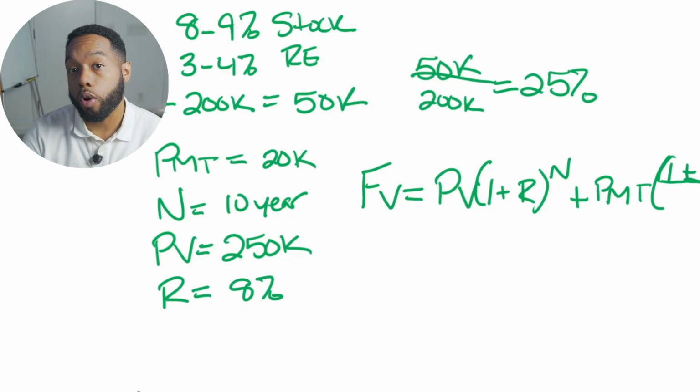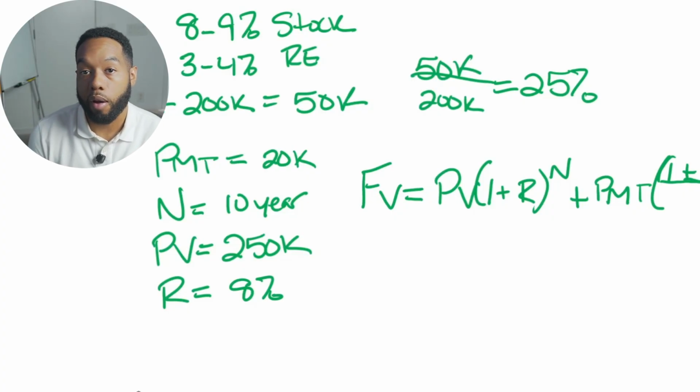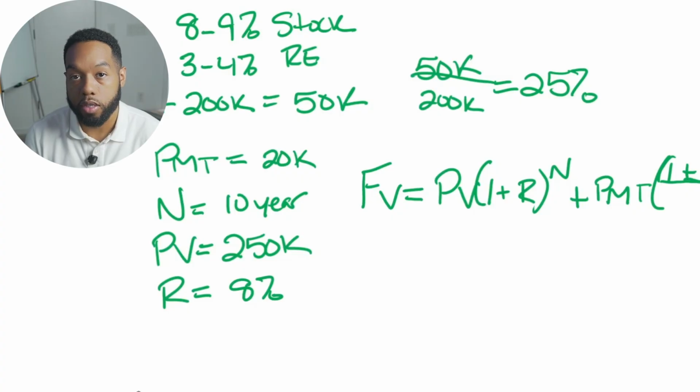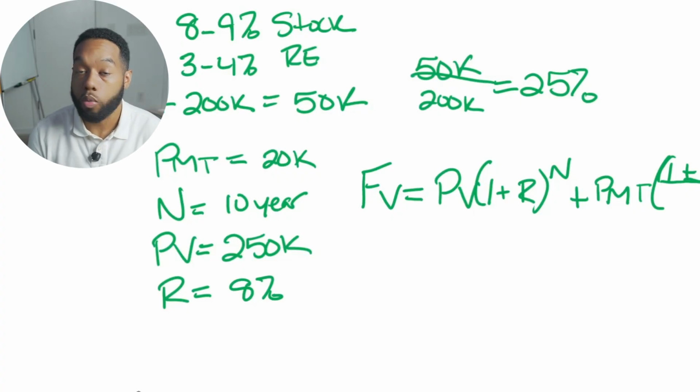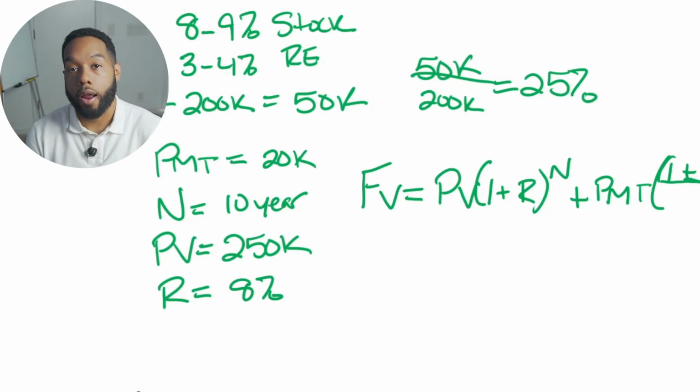We can take more risk to get a higher potential rate of return. We cannot change time. What we can do is change the length of our goal. Maybe we extend our goal from 40 to 45. But if we want to keep that goal at being a millionaire by 40, our time is fixed. We can change the amount we contribute. We can change our rate of return, and we can't change what our current portfolio is right now.